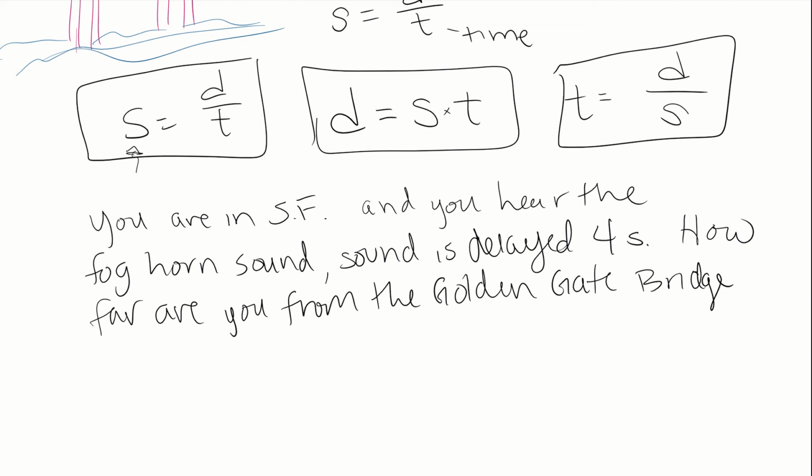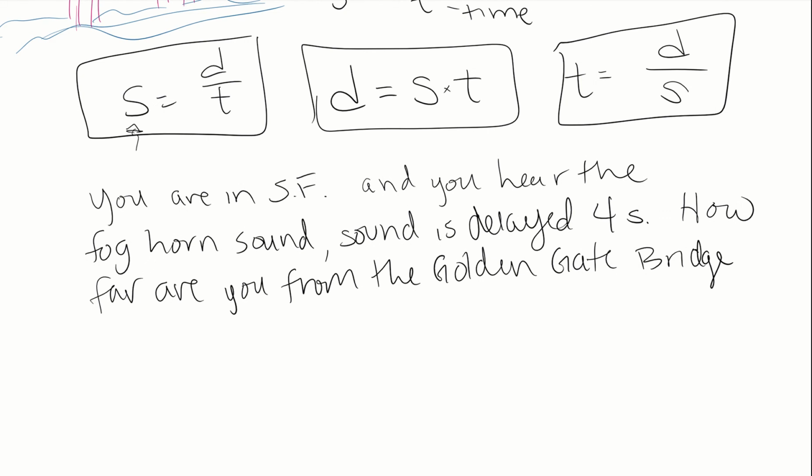The foghorn will go off and then there's some time delay, and then you hear it like it's just going off right then, but really the foghorn went off a number of seconds ago based on however far away you are.